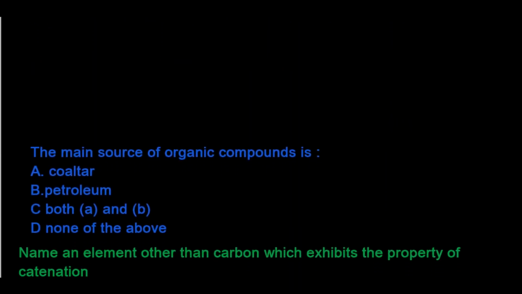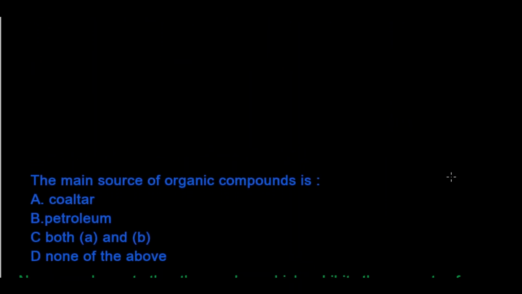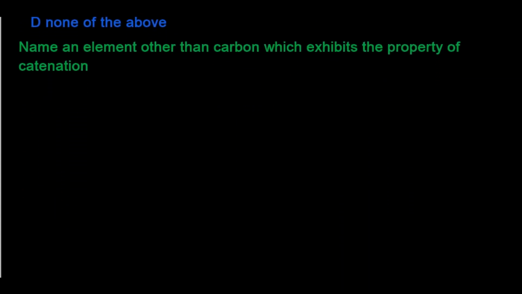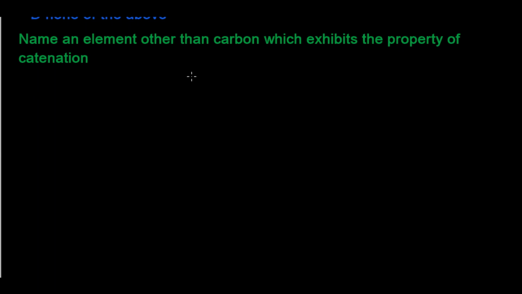Next question: the main source of the organic compound is, so the main source is coal tar and petroleum. So the answer has to be C. Now you should answer this question: name the element other than carbon which exhibits the property of catenation in the comment box.